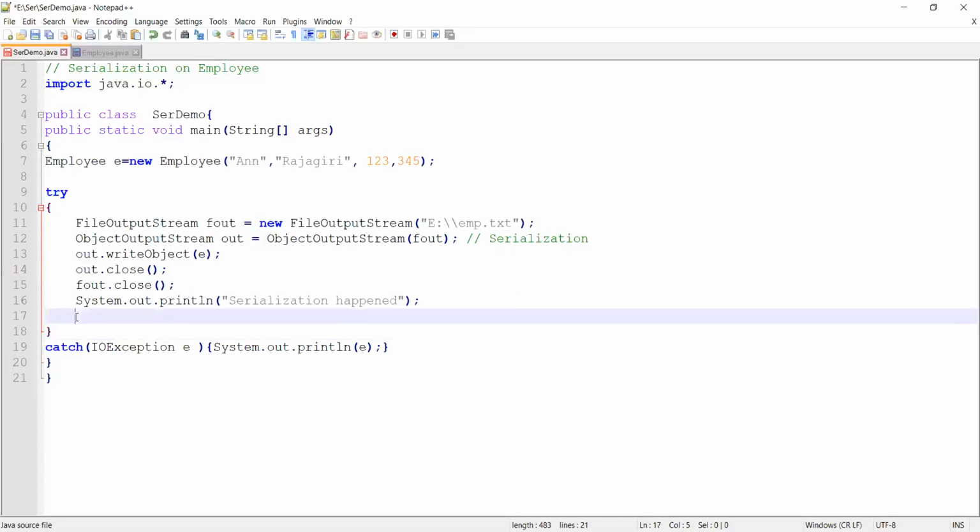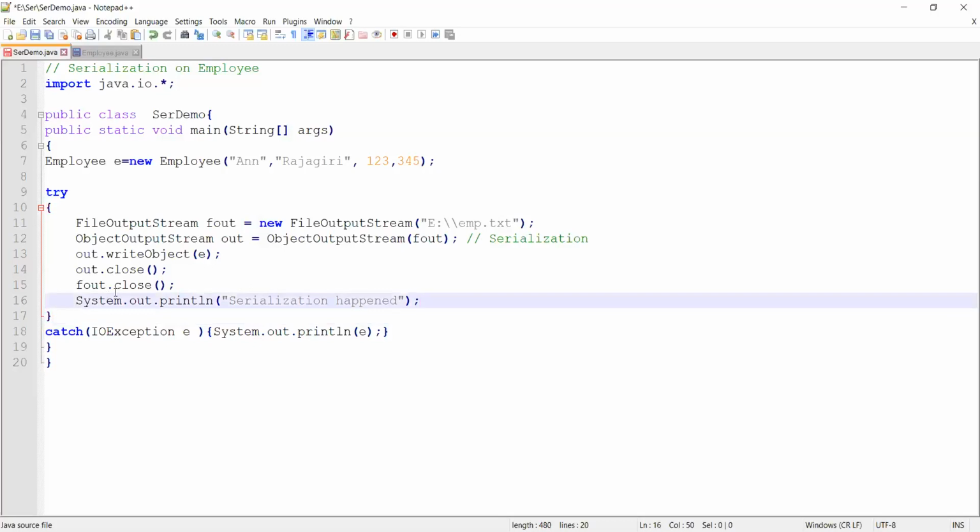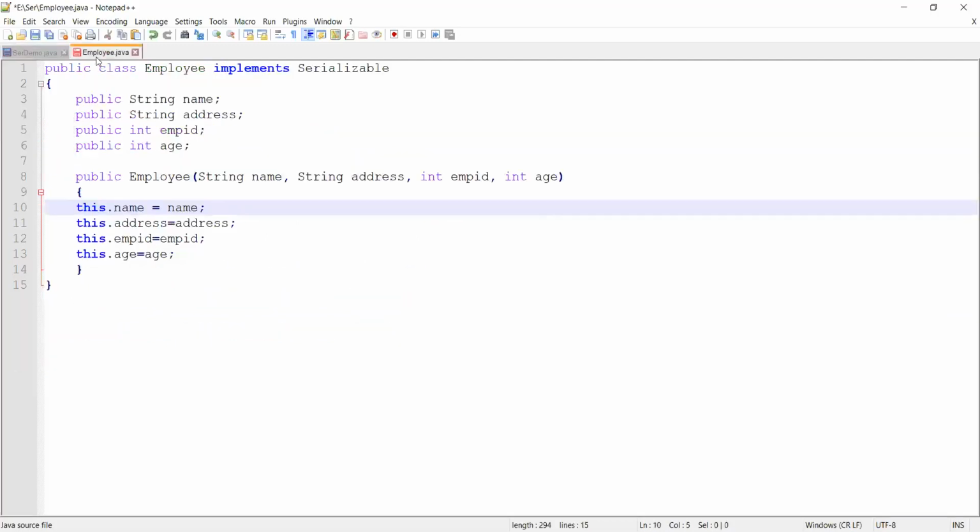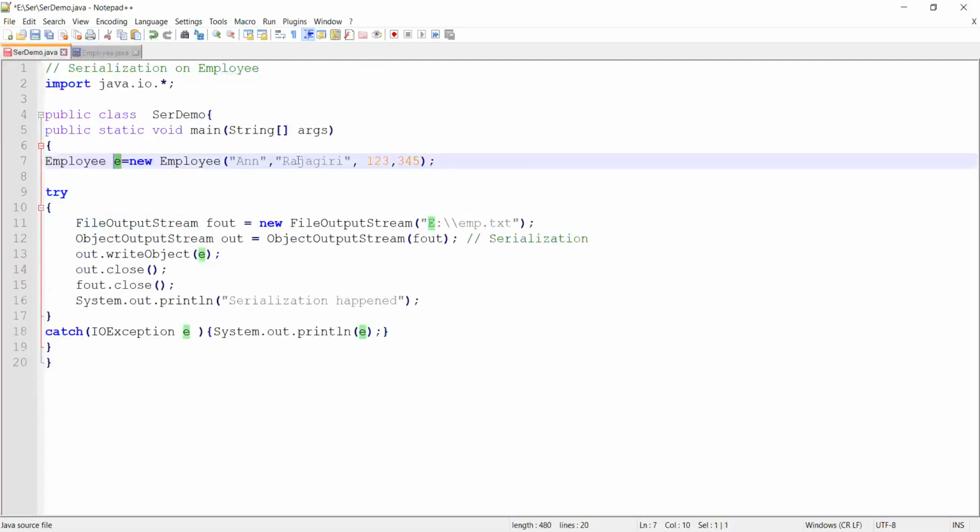Okay, so that is it, my program. All I've done here is create an object of employee. I'm planning to write it to emp.txt. For writing the state of my object, I created something called an object output stream, and I've written my object with a method called writeObject into my emp.txt.